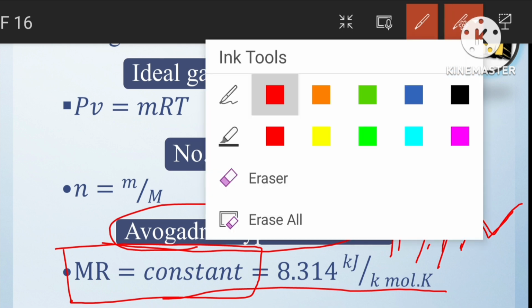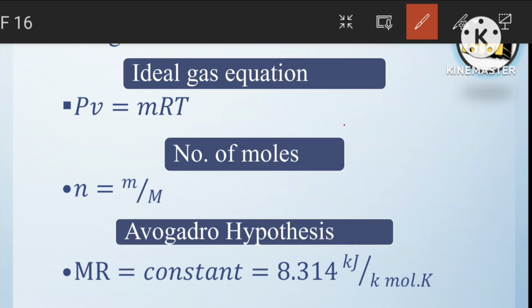This is the Avogadro hypothesis. So MR equals 8.314, which is represented as R bar.